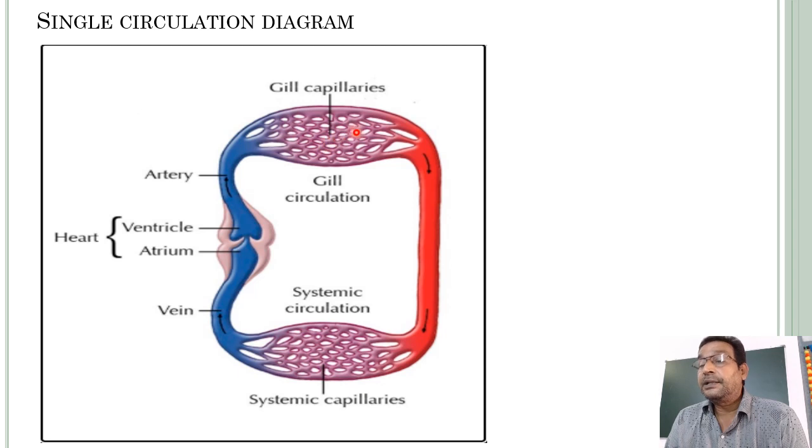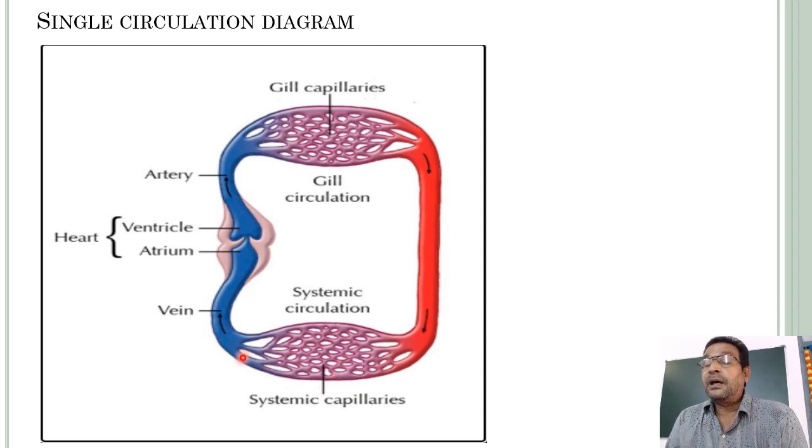After that, that oxygenated blood is directly supplied to the body organs. These are the systemic capillaries, the capillary network of each and every organ. Here the oxygen is supplied to the body tissues, cells, and carbon dioxide is collected.